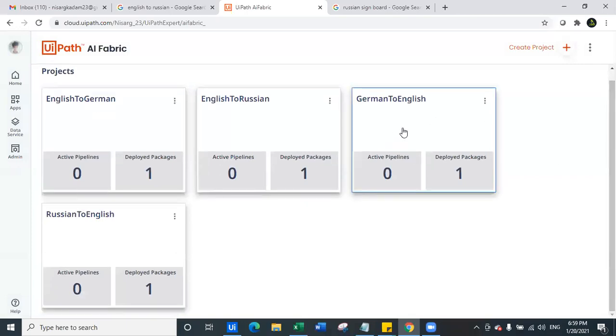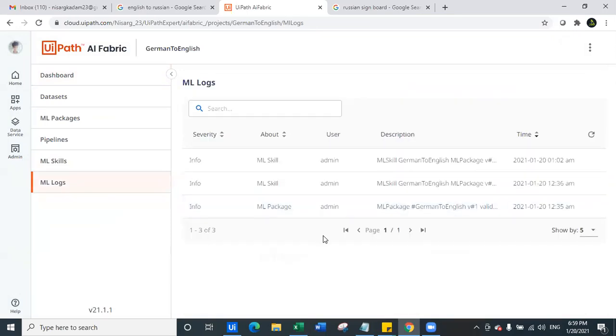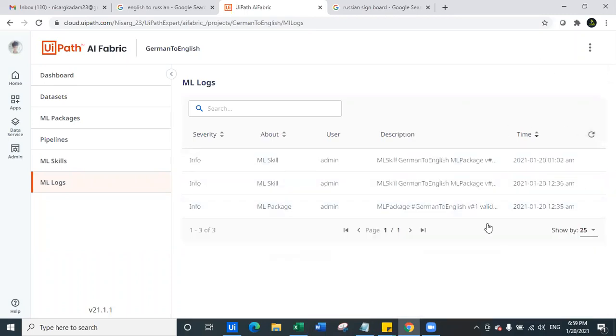Let's look at the logs and check the logs up to 25. As you can see, there are only 3 logs as of now, which are still deployment. There are no logs stored here. So I'm not sure about this answer, but let me check.